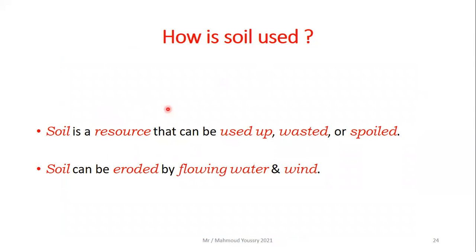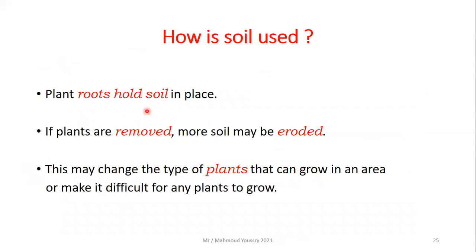But how is soil used? Let's continue this part. Soil is a resource that can be used up, wasted, or even spoiled. Soil can be eroded by flowing water and also by wind. The plant roots, this is a benefit. The plant roots hold the soil in place.